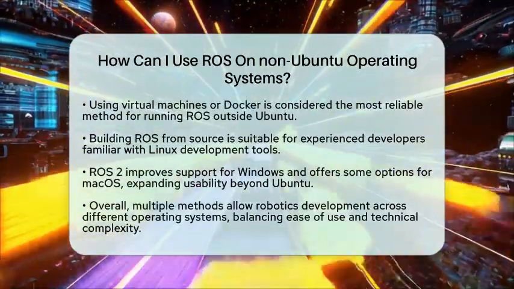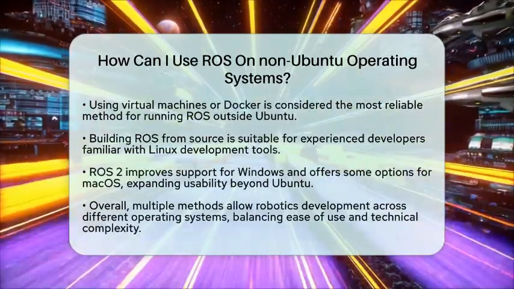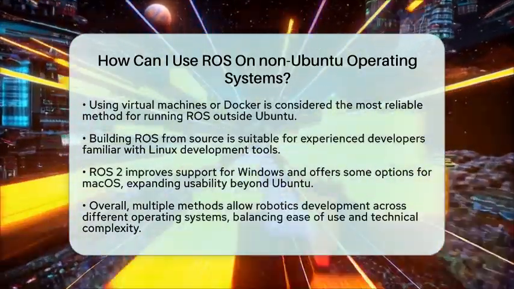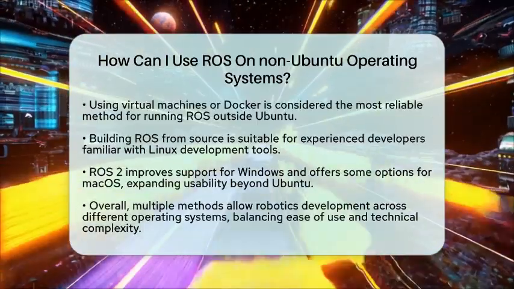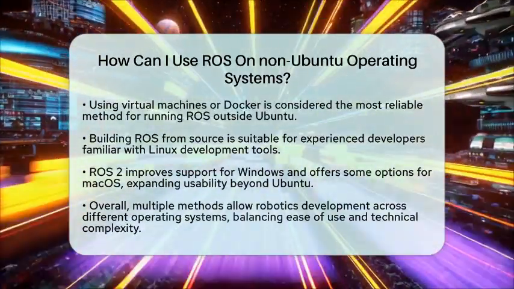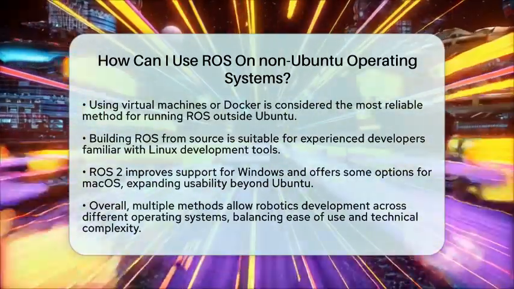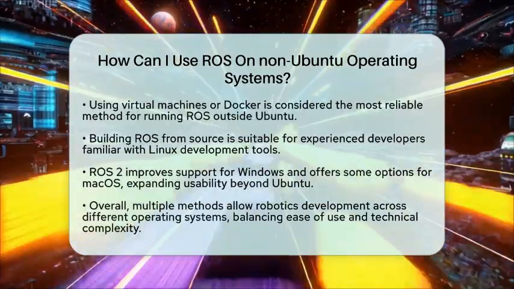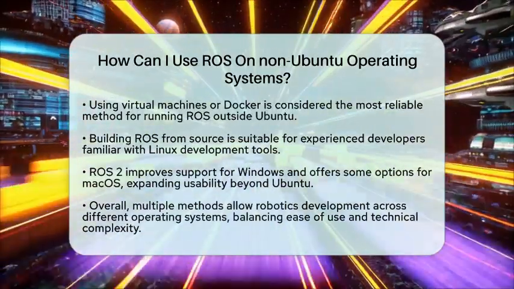To sum up, if you want to run ROS on non-Ubuntu systems, using virtual machines or Docker containers is your safest bet. Building from source is an option for the more experienced, and ROS 2 offers better native support for Windows and some macOS setups. This flexibility means you can develop robotics projects on a variety of operating systems without losing functionality or stability.